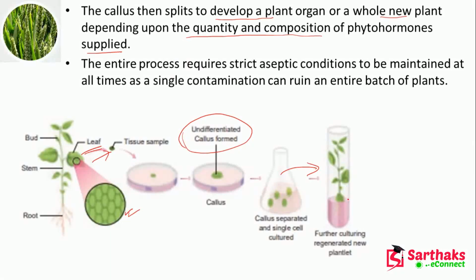Now aseptic means the absence of germs, because if there are germs, then they will destroy whatever cells you have collected. So you should keep in mind that this aseptic condition should be maintained. It is very important in this case. There should be no bacteria, virus, or microorganisms that can cause diseases, because they can ruin the entire batch of plants. So be careful about this. Plant tissue culture is a very good method, but we should maintain the aseptic conditions.